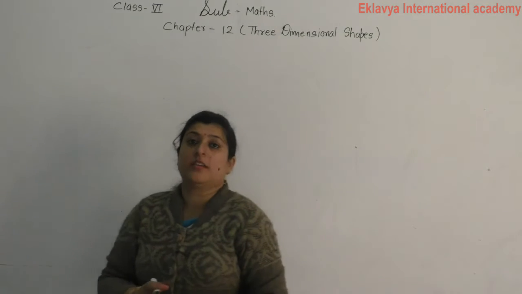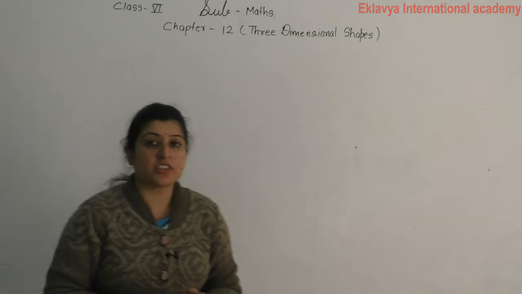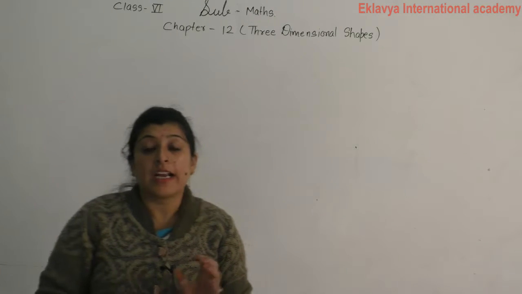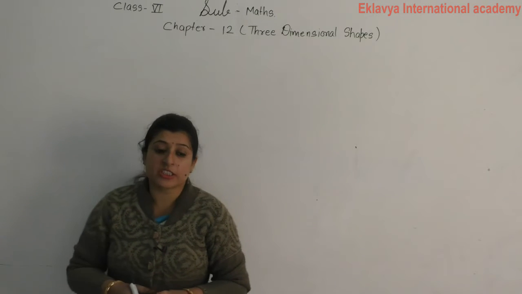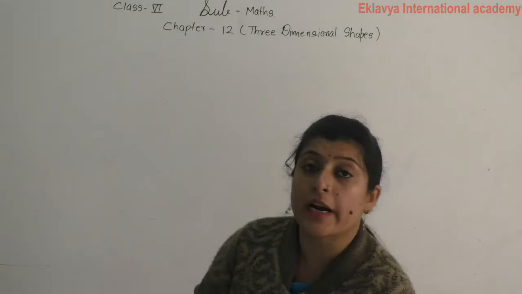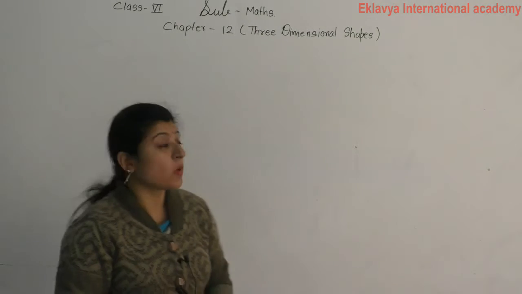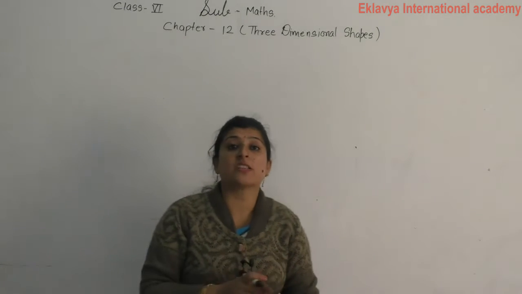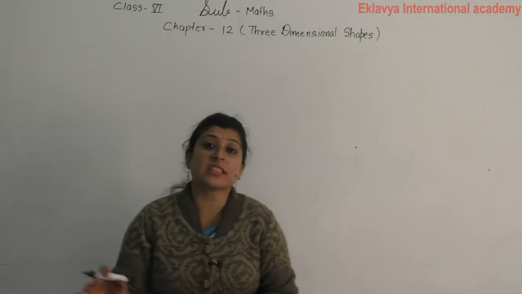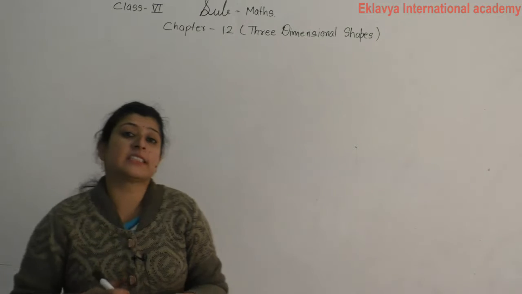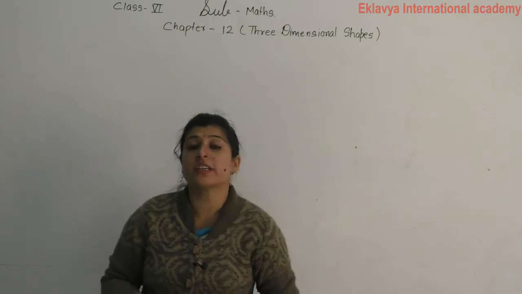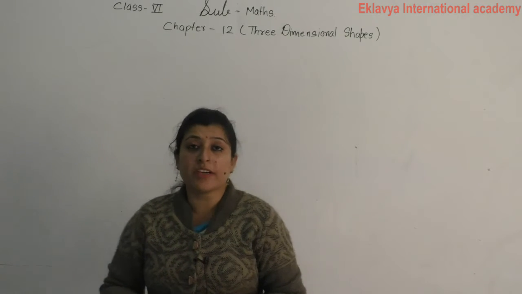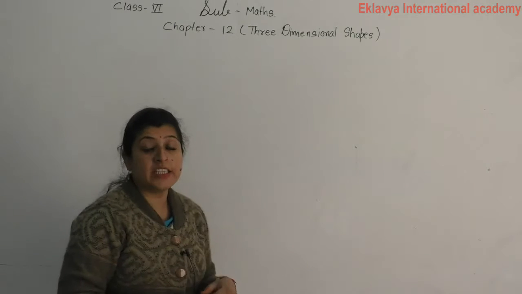Good morning students. Today we will start a new topic, chapter 12, three dimensional shapes, that is 3D shapes. Till now we discussed two dimensional shapes like polygon, quadrilateral, circle, triangle, any polygon which lies on a single plane. A closed figure which lies on a single plane is a 2D shape, but if any closed figure lies on more than one plane, then it is called a 3D shape. Today we are discussing 3D shapes.